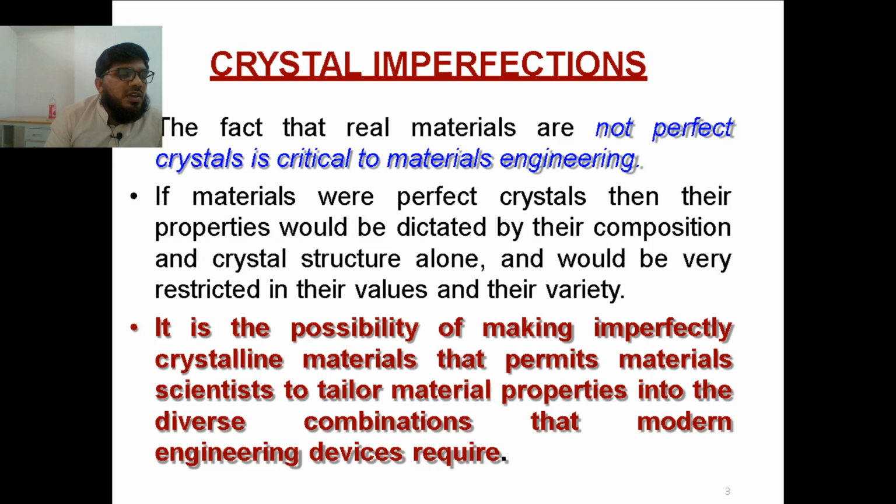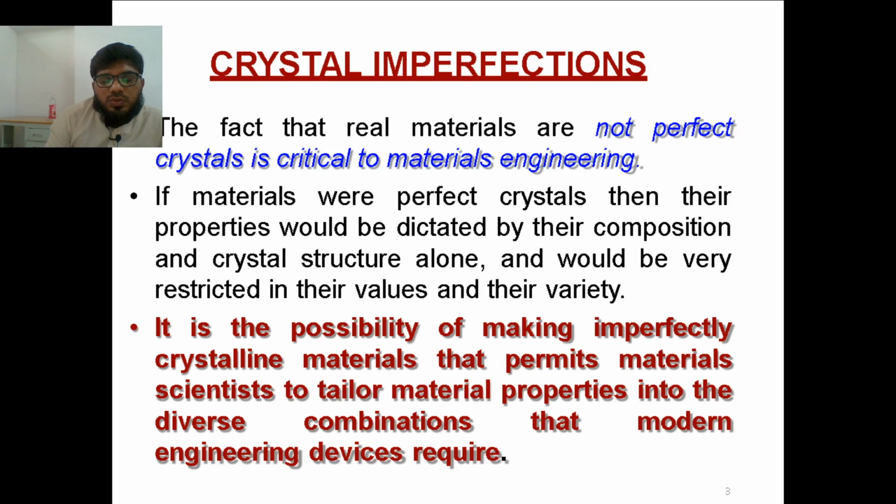For example, steels are of different types. Take stainless steel. Steel has the drawback of getting rusted, which is the formation of Fe2O3. To avoid that, scientists have added a small amount of chromium to it. The chromium reacts with the oxygen and forms a layer which avoids further formation of Fe2O3.